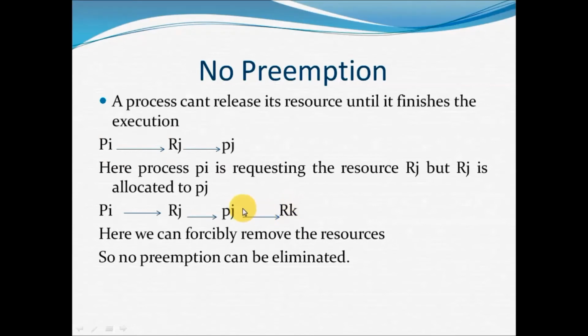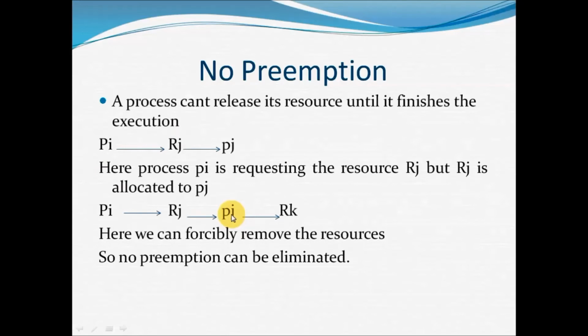That's why I removed RJ from PJ and allocated it to PI. Once PI completes its execution, I can deallocate RJ and all the resources of PI. Then I'll allocate RJ to PJ, and RK can also be allocated to PJ. So in the first case I forcibly removed resources from PI. In the second case I forcibly removed RJ from PJ.